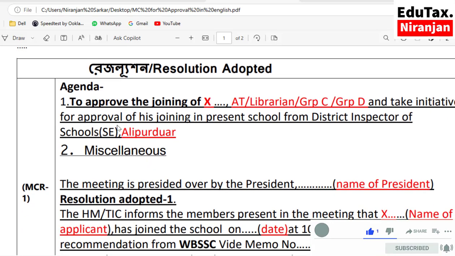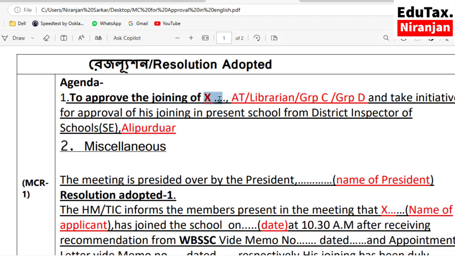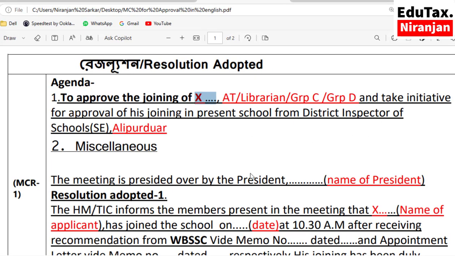Resolution adopted. Agenda Number 1. To approve the joining of X. In place of X, you should write the name of the teacher or librarian or group C or group D who joined in your school. To approve the joining of X and take initiative for approval of his or her joining in present school from District Inspector of School, Secondary Education. Write here name of the district.